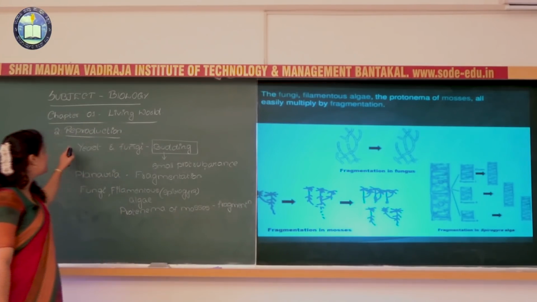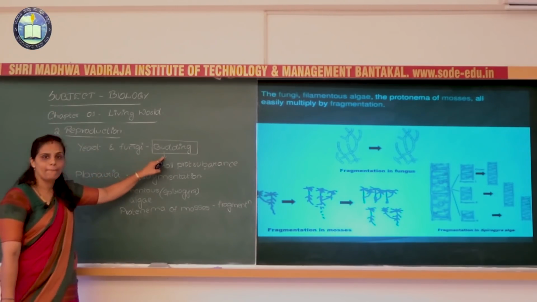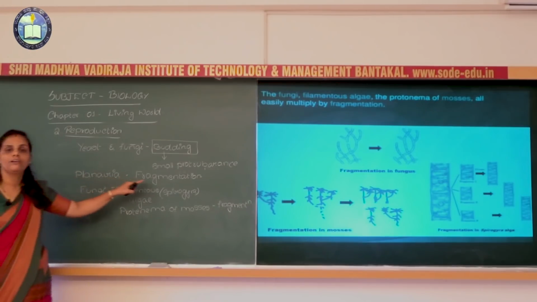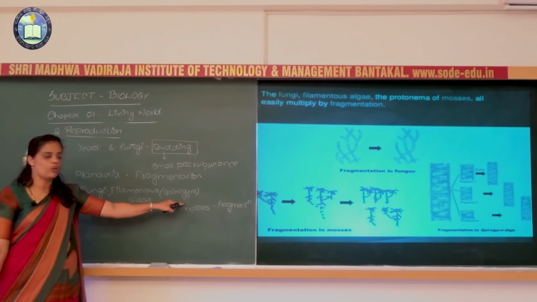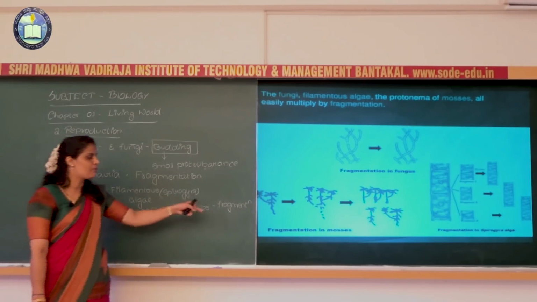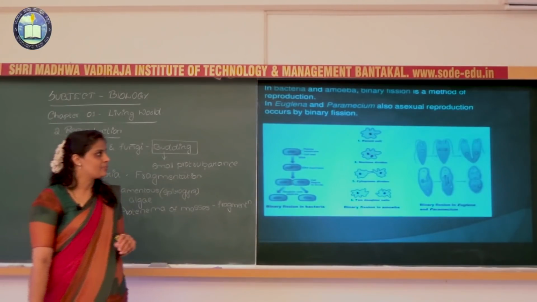So these are certain lower organisms where asexual reproduction occurs: yeast and the fungi, budding; planaria, fragmentation; fungi, filamentous algae such as spirogyra, and protonema of the mosses, fragmentation occurs.